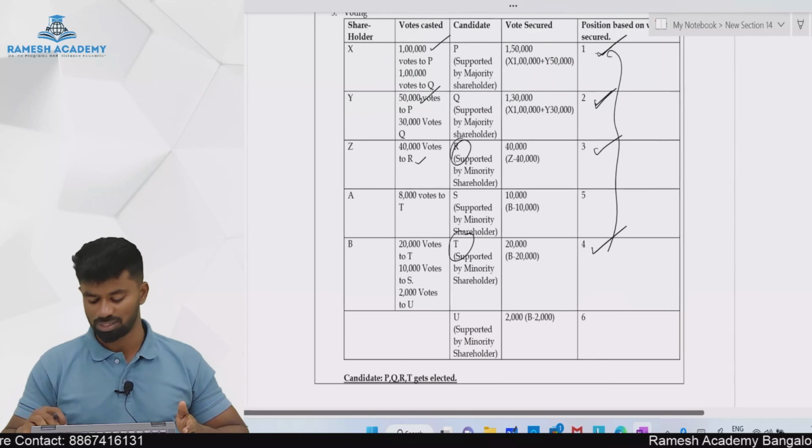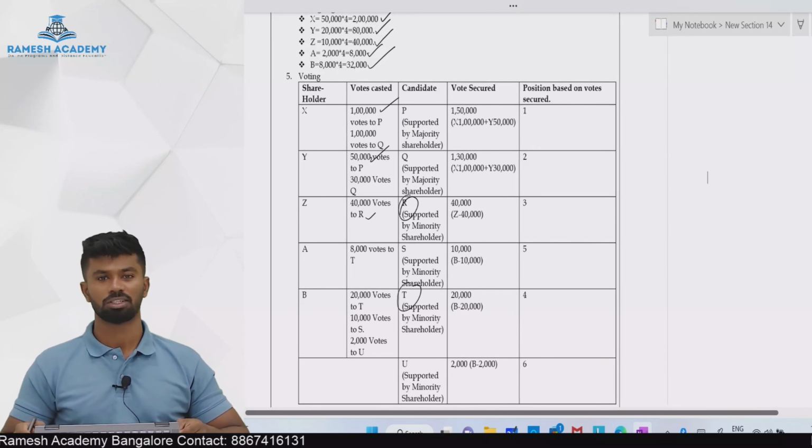This is how the cumulative voting system works. And these are the 2 methods which are adopted under the system of appointment of directors by proportional representation. It is left to the companies. The company may decide whether they go for single transferable vote or system of cumulative voting. But the famous method of voting is single transferable vote. As I said, this is adopted in ICSI election, ICAI election, even in Rajya Sabha elections. And even for the appointment of President of India, a single transferable vote system is adopted.